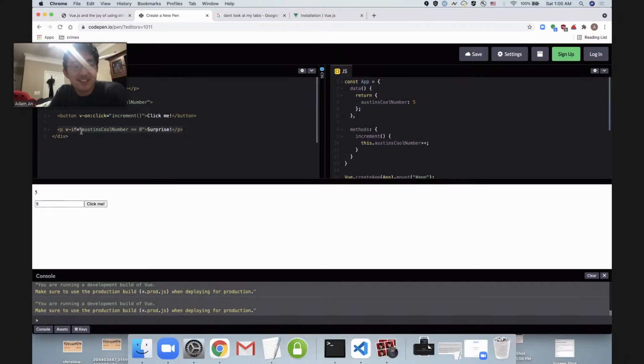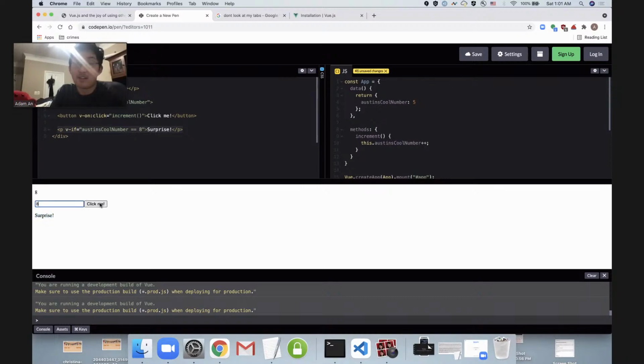The condition is Austin's cool number equals 8. Right now it's 5. So how do I get it to equal 8? Lucky for us, we have this increment button. I'm going to bump it up to 6, still nothing. Bump it up to 7, still nothing. But wait for it. Look at that. It now equals 8. The condition is satisfied, and our surprise pops up.